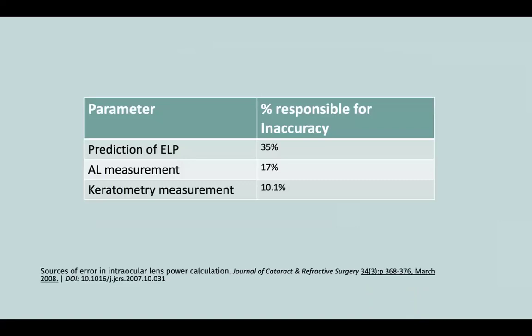So why am I talking about this? Because most of the inaccuracy in biometry was seen to be due to the effective lens position, ELP, which is responsible for 35% of the inaccuracy. So right now, we cannot only talk about the axial length and keratometry, we also have to think about all these variables.